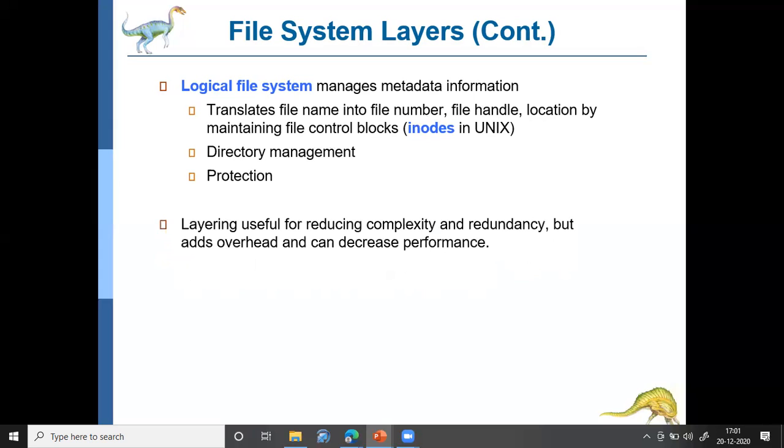Fine. So this layered architecture was provided to reduce the complexity and redundancy. But the drawback with the layered architecture is it adds overhead, and at times it can decrease the performance.